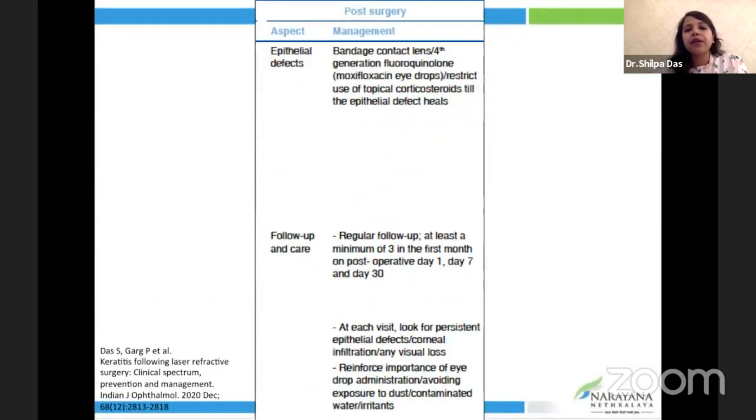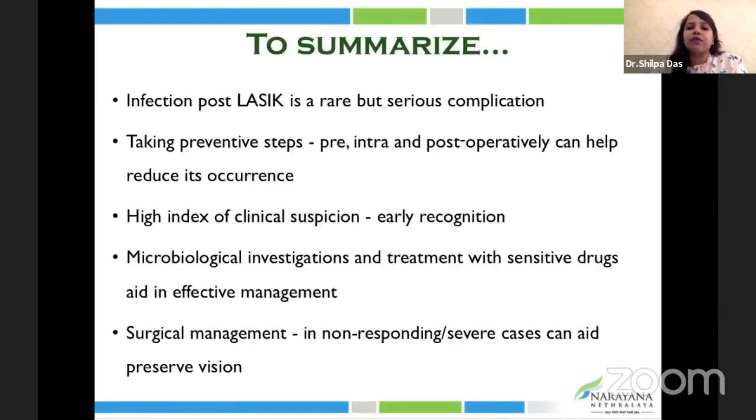And post-surgery, if there are any epithelial defects, a bandage contact lens is to be used, along with reduction in the use of topical corticosteroids in these cases until the epithelial defect heals, and a regular follow-up on day 1, day 7, day 30. At each look, we should look for the presence of any epithelial defects or any signs of infection.